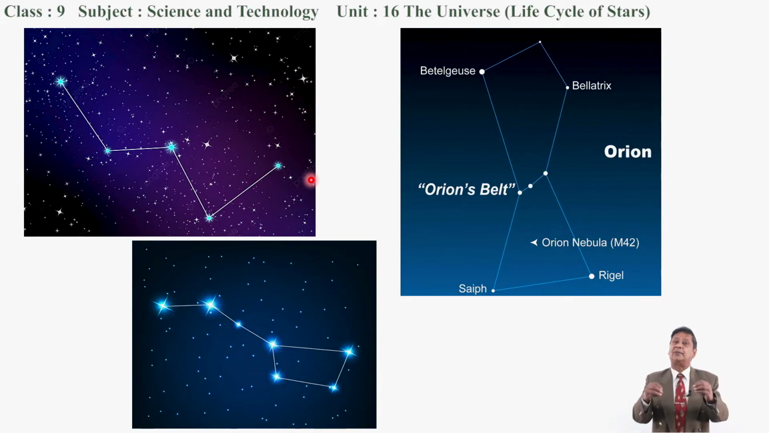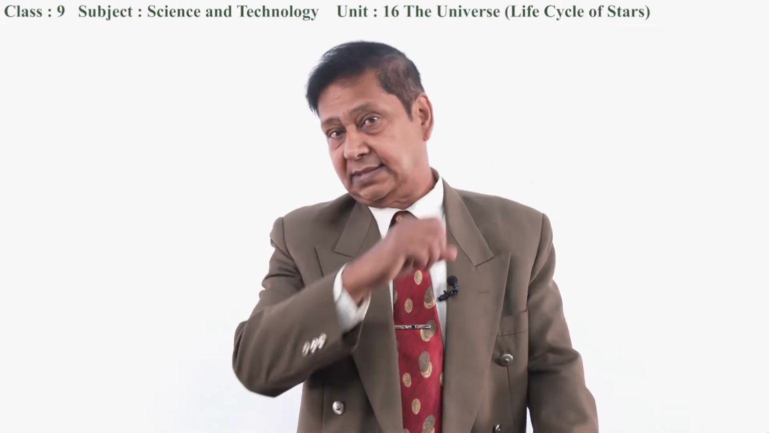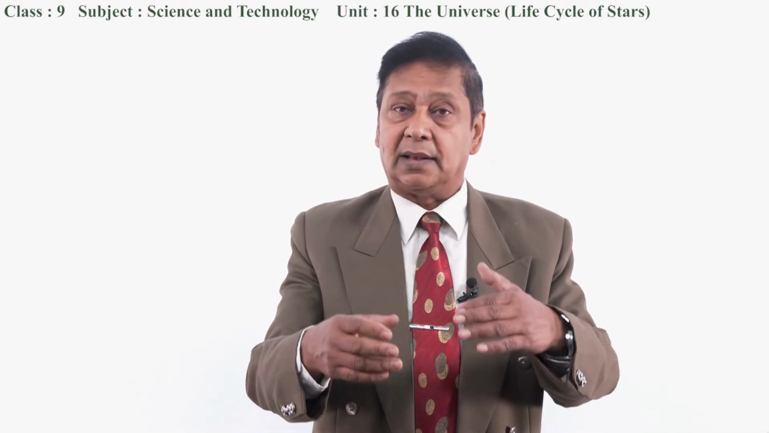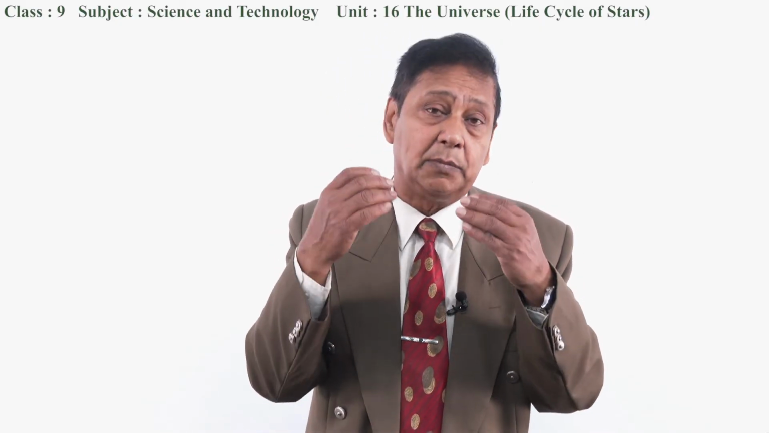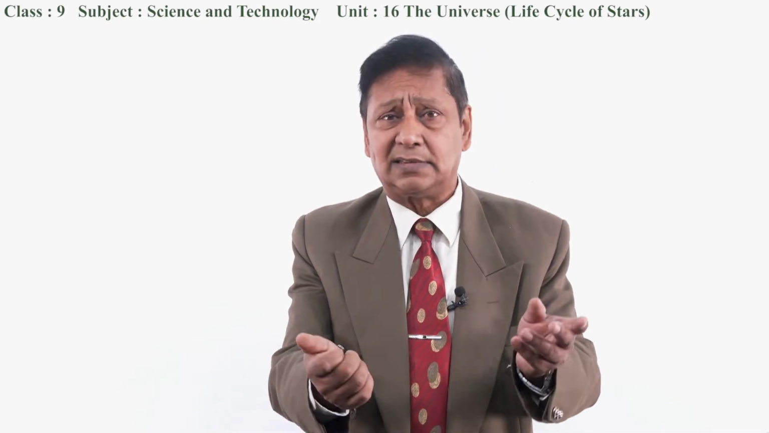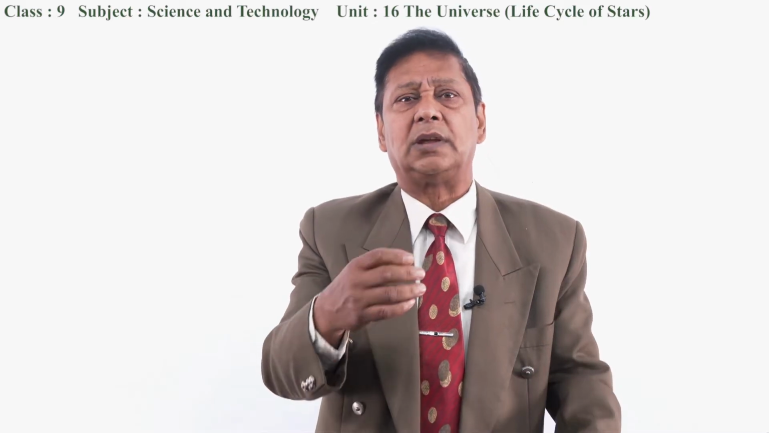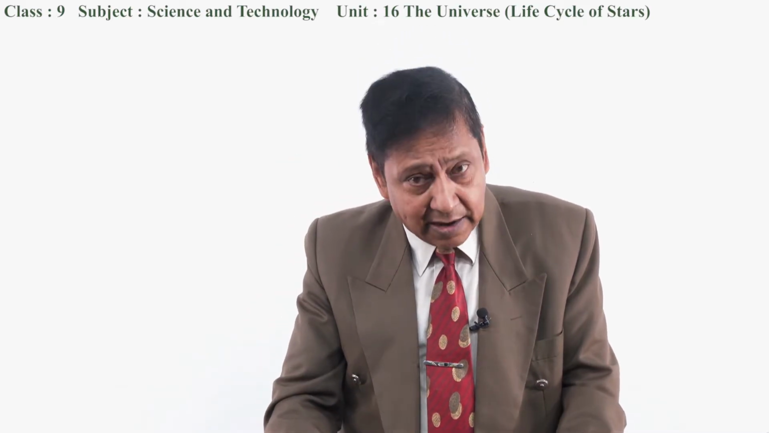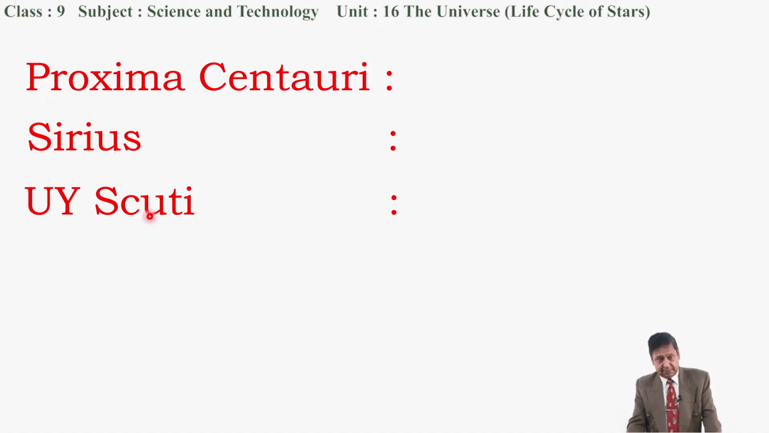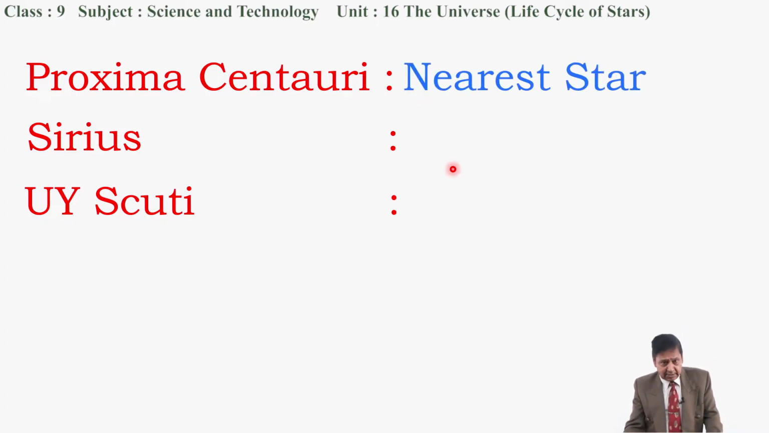Okay. Now let's come to the star. We are talking about the life cycle of a star. At least we must have an idea about the nearest star, the biggest star and the brightest star. I want to tell you their names. Proxima Centauri. This is the nearest star from our solar system. The Sun itself is a star, and the nearest star from the Sun is Proxima Centauri. And look at this, it is the nearest star.